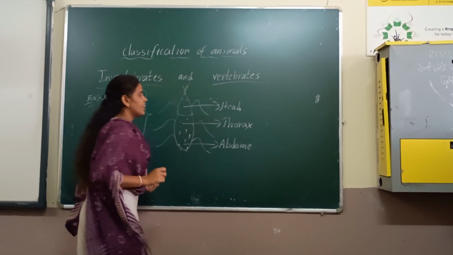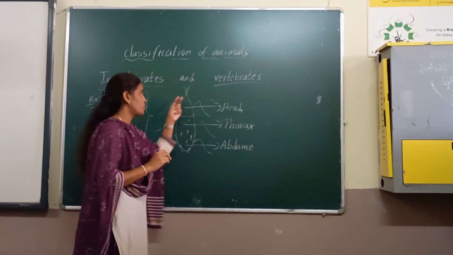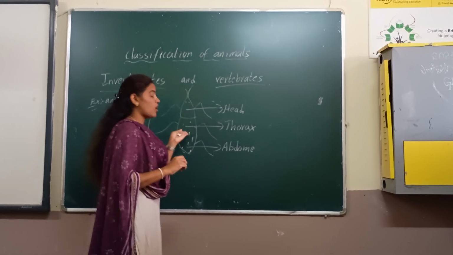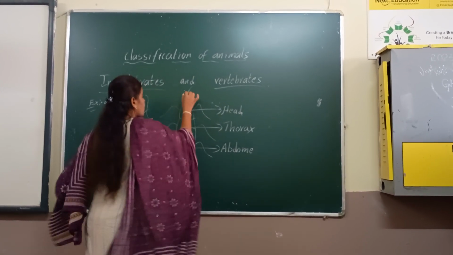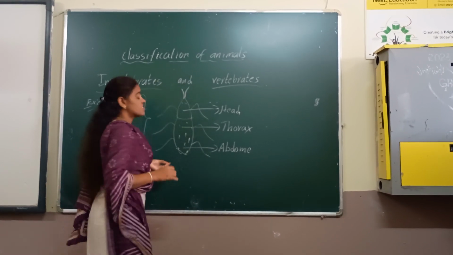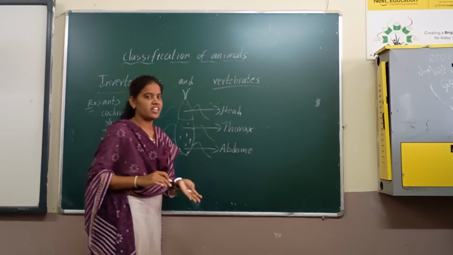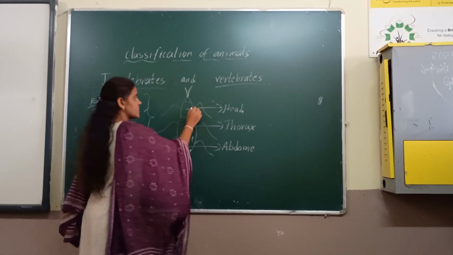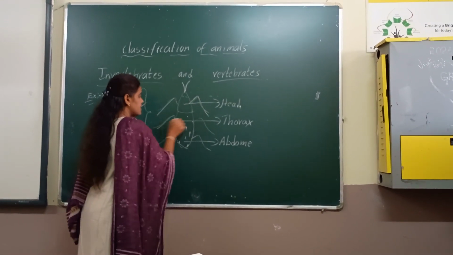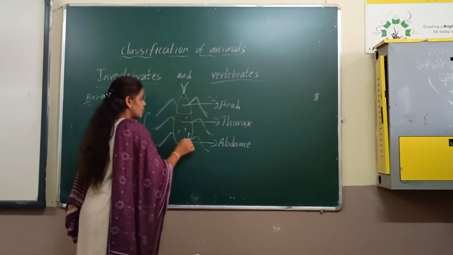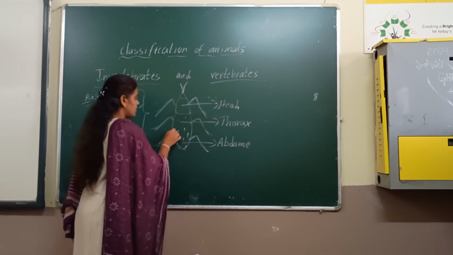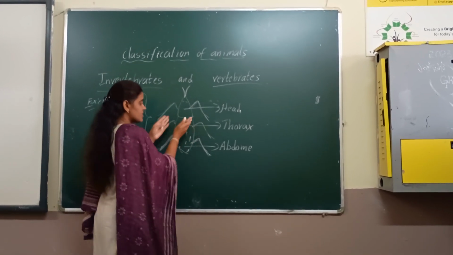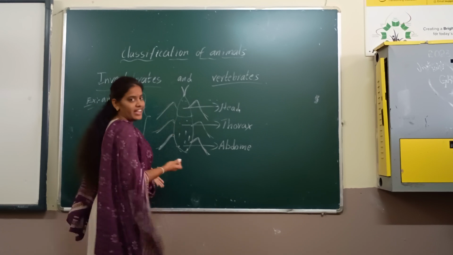Basically the head has two pairs of antennas. These antennas help the cockroach sense its surroundings. It can feel its surroundings with the help of its antennas. Next, the thorax. The thorax has 6 legs. This thorax has a covering, one layer over their bodies. This thorax is attached to the head.